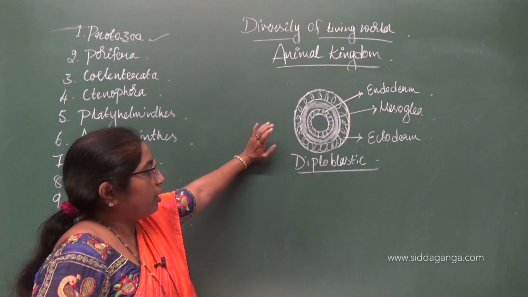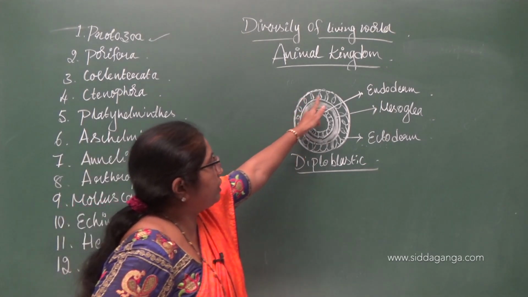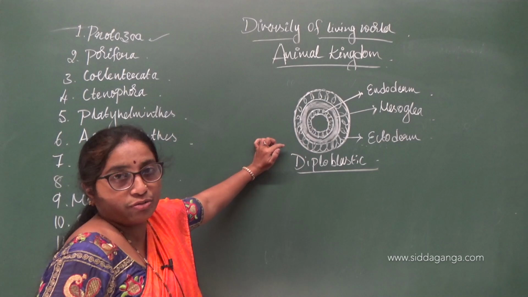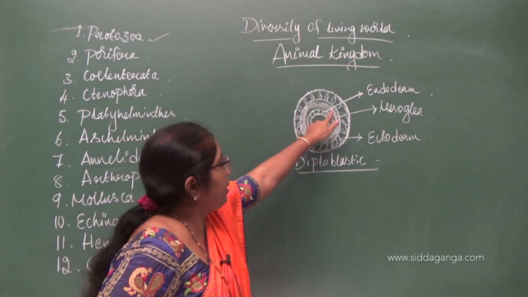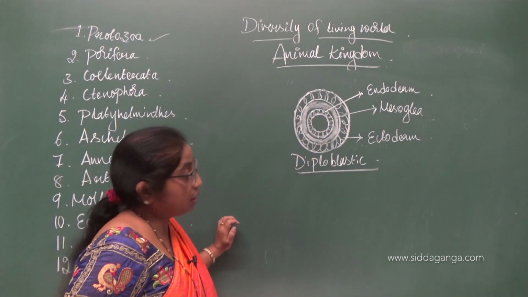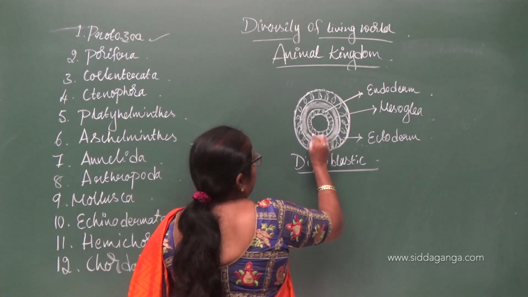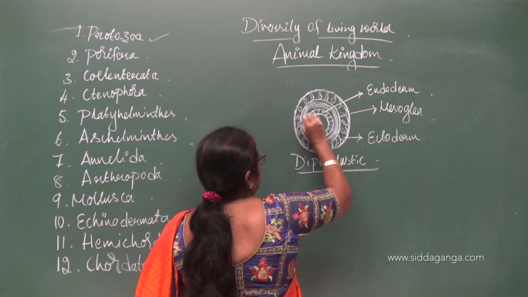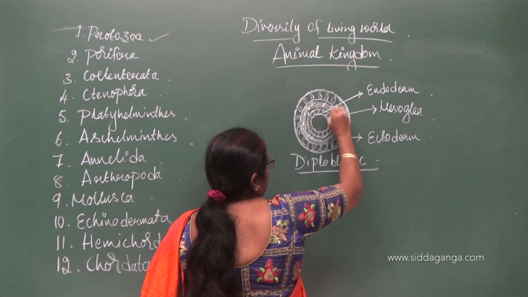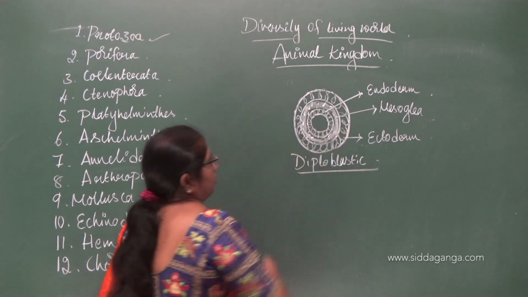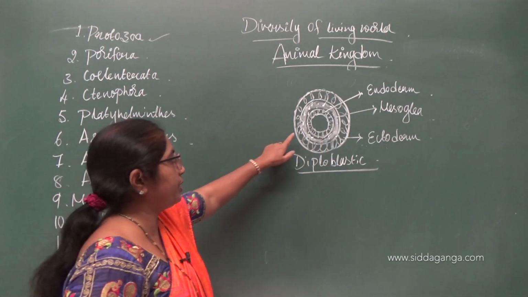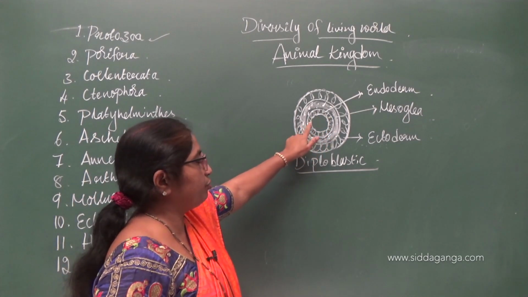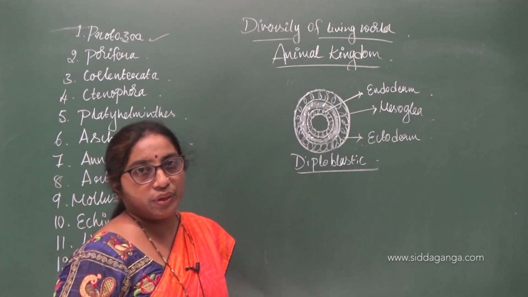In tomorrow's video you will find a better, colored figure. Now I hope you understand, this is one layer of cells showing the outer layer of the body wall, and this is the middle layer showing the gelatinous fluid, mesoglea or mesenchyme, and this is another inner layer of cells called the endoderm.